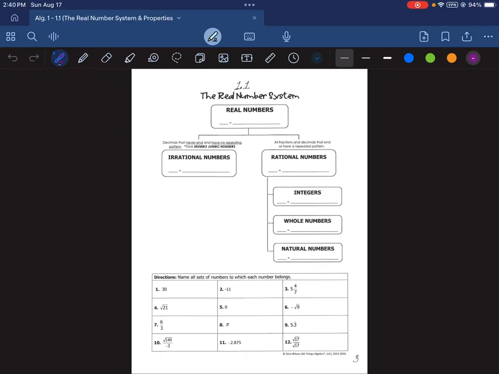Welcome everybody to Algebra 1, Section 1.1, the first lesson of the course. We're talking about the real number system and properties today.